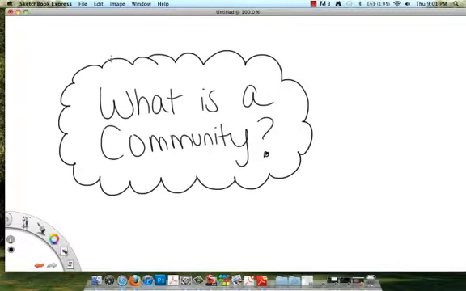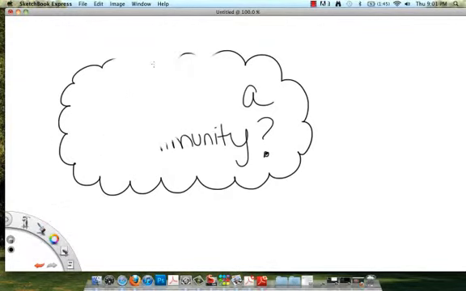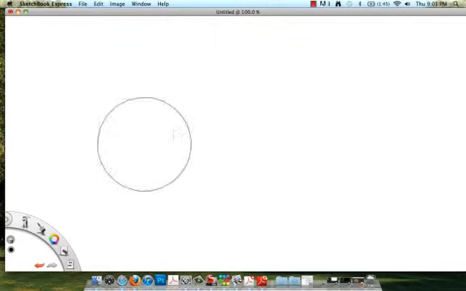There are different kinds of communities all over the world. Which community do you live in? After we look at the different types of communities, you will be able to answer that question. We are going to focus on 3 specific types of communities. In order to do that, we're going to create a web.